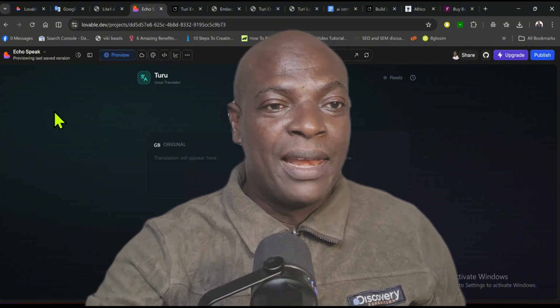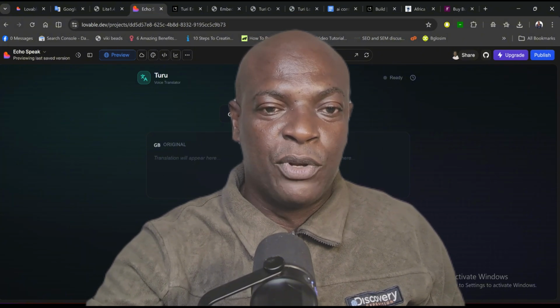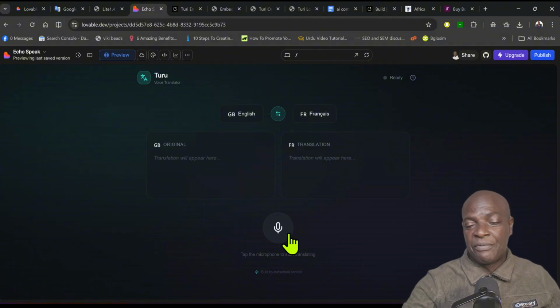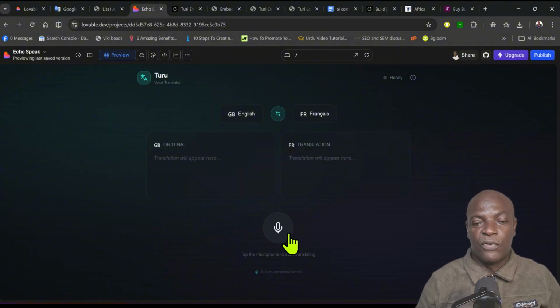Now look at this SaaS product. It is called a voice to voice translation app. For instance, whatever I say here will be transcribed to French instantly. So you can give it out to somebody that goes to a francophone country, and they can use this app easily.